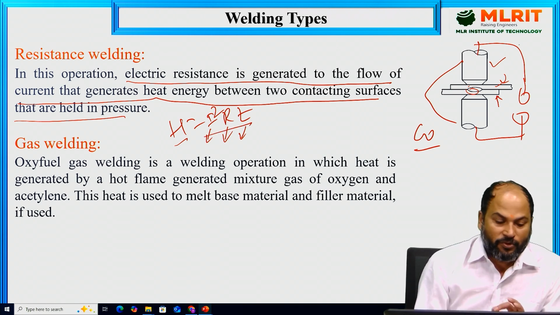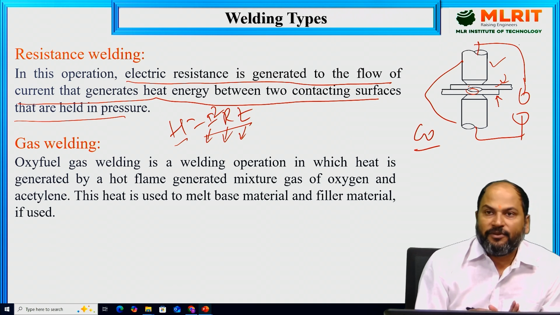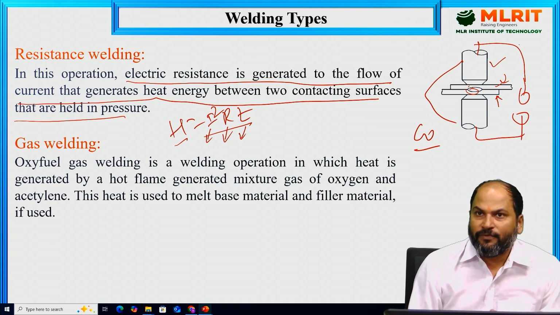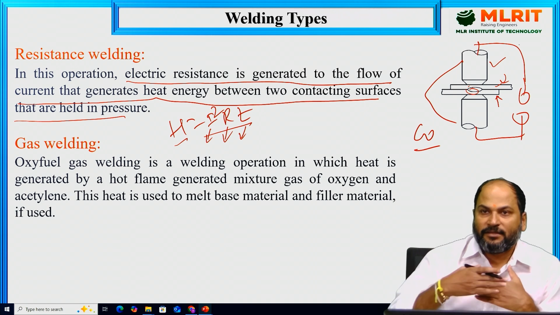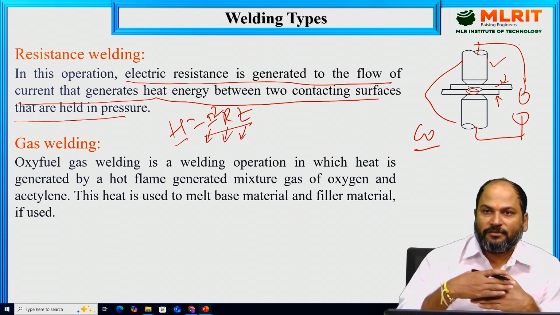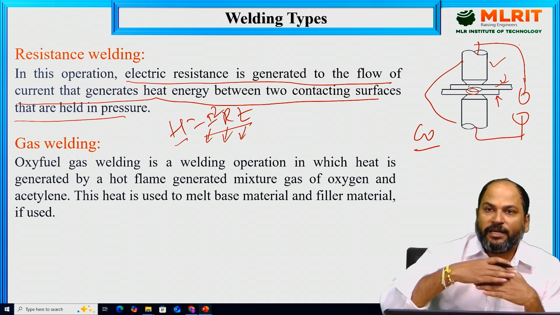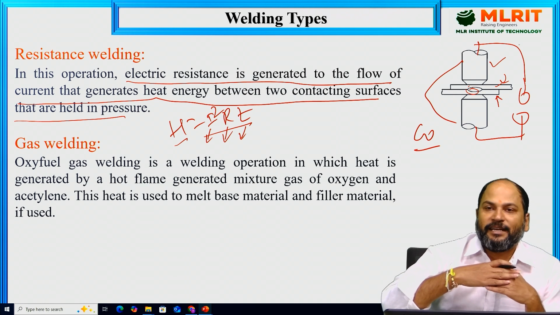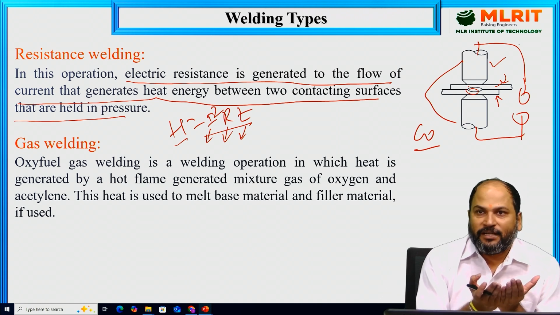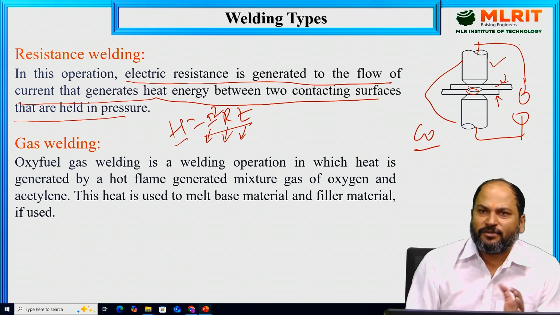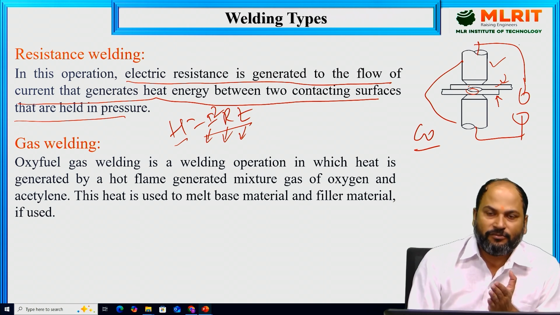So heat will be produced over there, and this heat will be used to weld the specimen or the piece over there. We can see this is the biggest drawback of this process. Why is this the biggest drawback? Because we can only do welding in lap configuration. If we have to join two parts in a butt configuration, that is not possible in this process. So in detail we'll see once we come to this process.